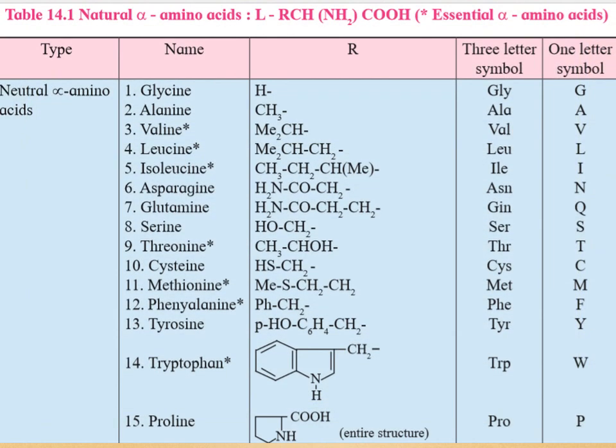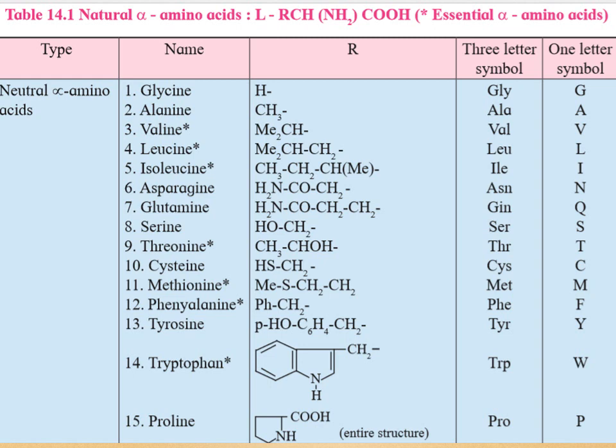Students, this chart represents the classification of amino acids into neutral alpha amino acids, acidic amino acids and basic amino acids. In some of the alpha amino acids, you can see an asterisk mark. That asterisk mark represents that those amino acids are essential amino acids.